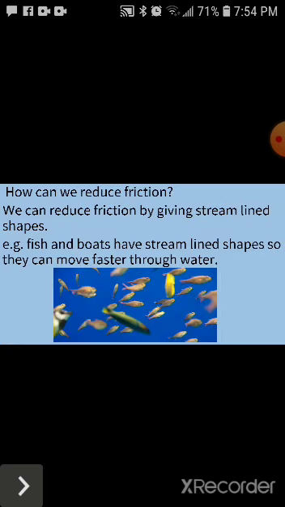Here I have a question. How can we reduce friction? Yes, we can reduce friction by giving streamlined shapes. For example, fish and boats have streamlined shapes, so they can move faster through water just because of this shape.